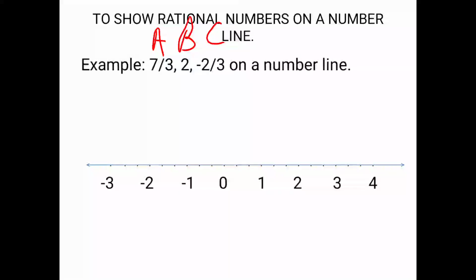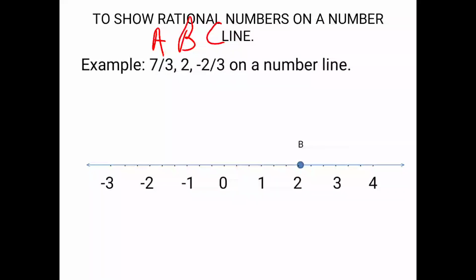Now which point can you easily mark from the given example? 2, correct? You can see 2 clearly over here. So you can mark 2 easily. So you already got one point, that is 2. I label this point as B. While labeling, keep in mind it should be in capital letter.